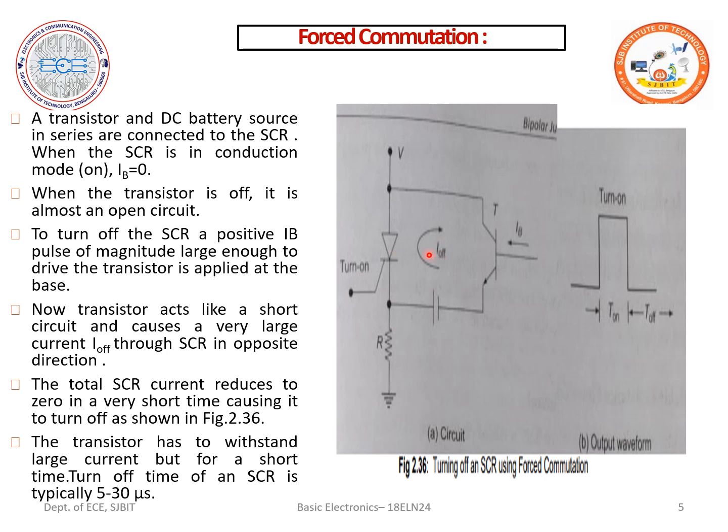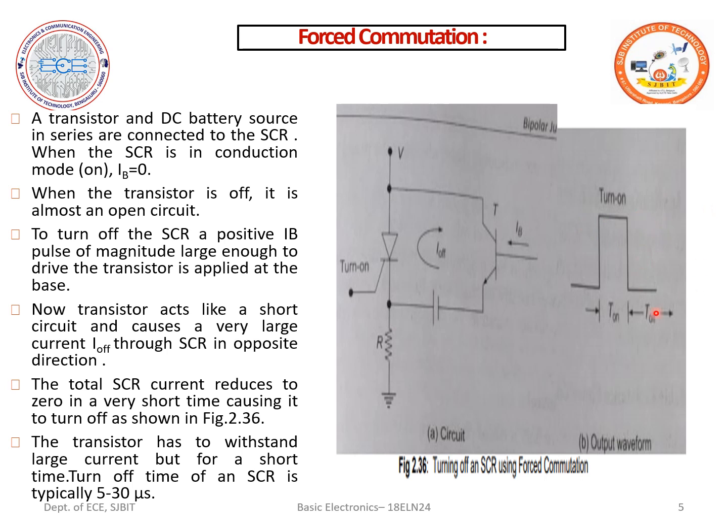When the SCR is in the conduction mode, that is the on state, the base current of the transistor is equal to 0. When the transistor is off, it is almost an open circuit.